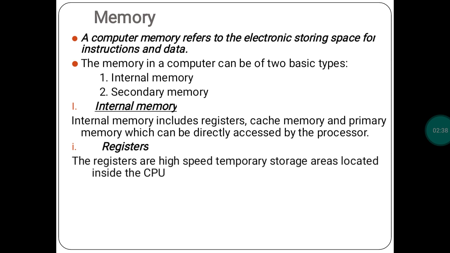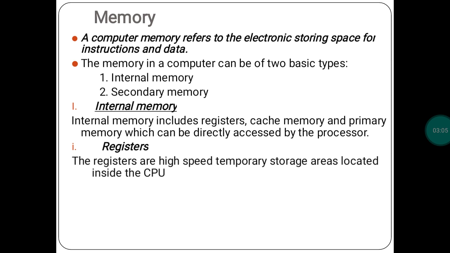For example, when you write your program in the system, before saving that program, that data will be stored in the registers only. After saving it, it will go to secondary devices. But before saving, that data will be stored in the registers. So registers are used to store temporary data.